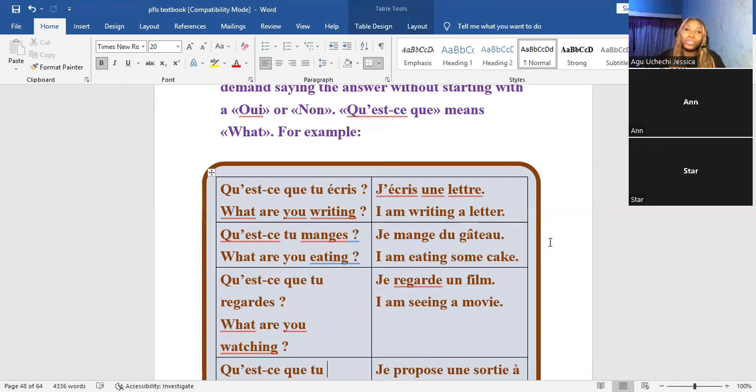Qu'est-ce que tu manges? What are you eating? Once you just say qu'est-ce que, you want to know the thing. You're not asking est-ce que tu manges, which is are you eating? Instead, you're asking qu'est-ce que tu manges? What are you eating? You can say je mange du gâteau.